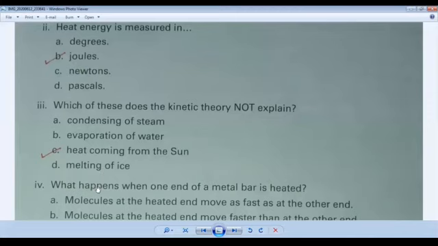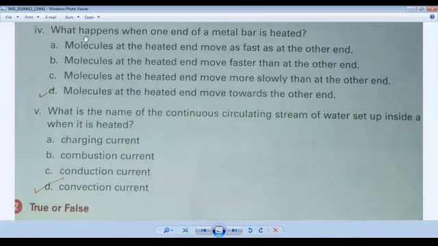Come to question 4. Question number 4. What happens when one end of a metal bar is heated?